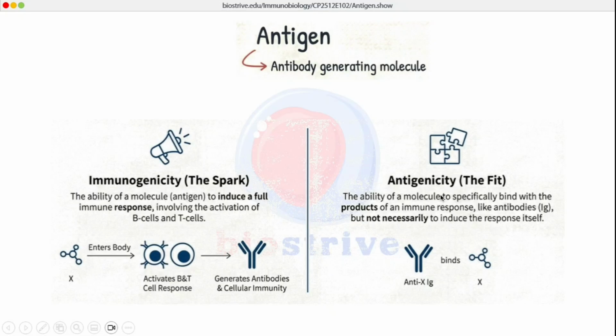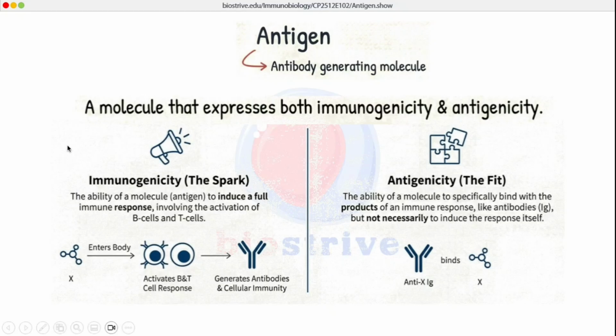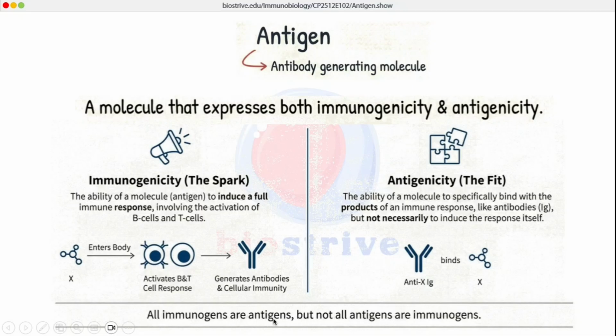So the difference between antigenicity and immunogenicity is simply that if a molecule X is able to bind with antibodies against it, we call it antigenic, and if this molecule X is also able to generate B cell and T cell responses, we call this molecule X immunogenic. In immunological sense, we can define antigen as any molecule that expresses both these properties, both immunogenicity as well as antigenicity. All immunogens are antigens, but not all antigens are immunogens.